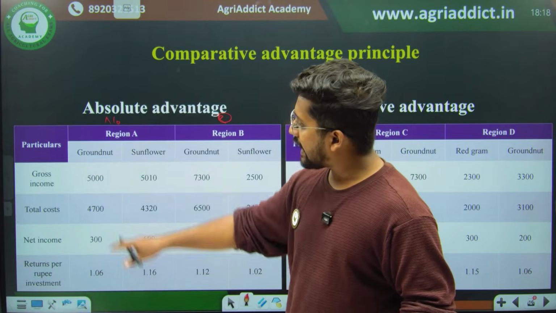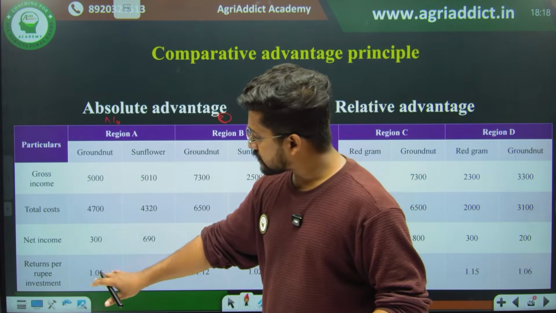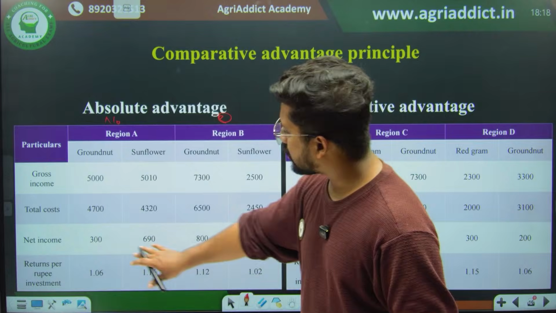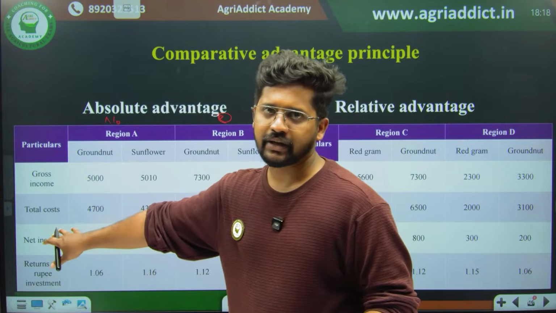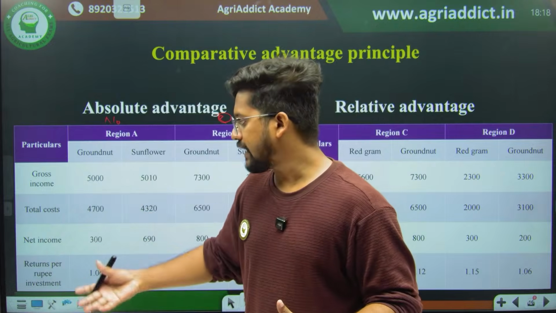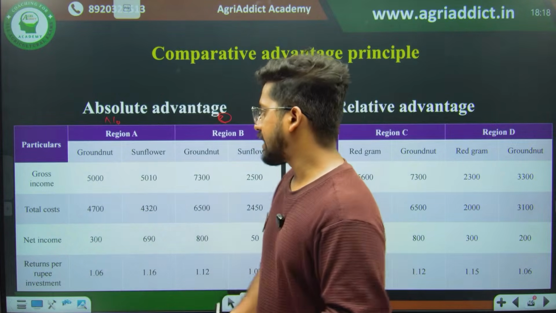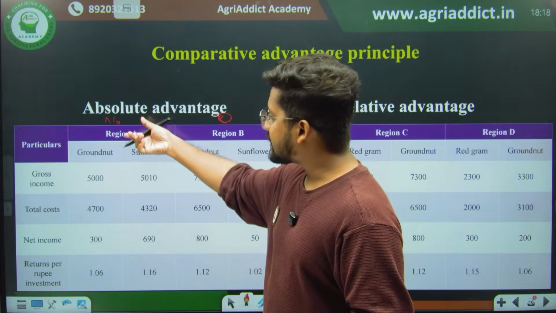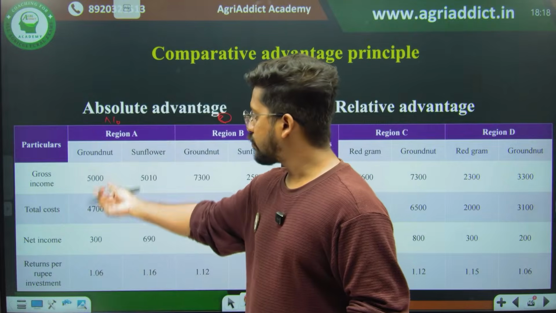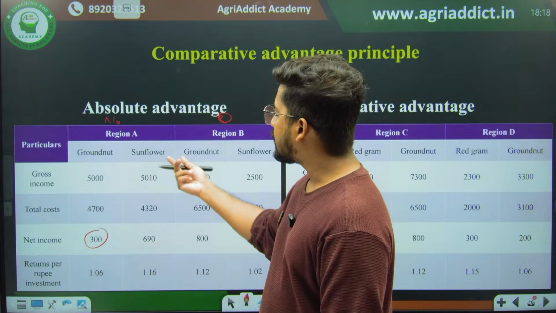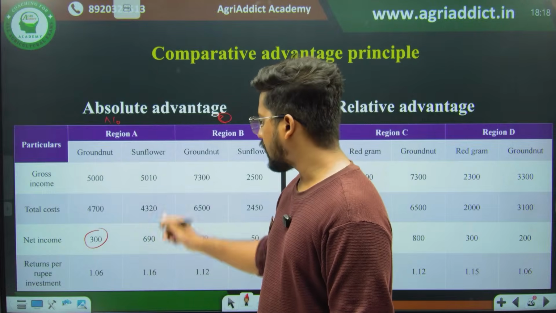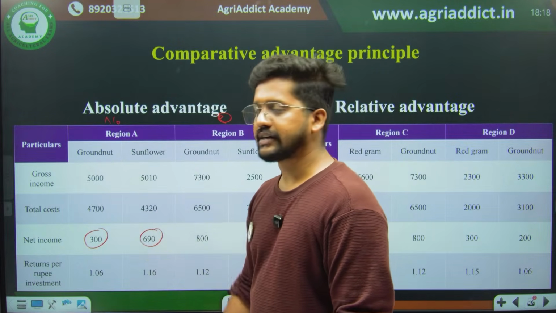So in region A, we are getting profitability. Don't worry about the returns per rupee invested right now. Just see the net income. That is the easiest way to see how much profit is being generated. In region A, if he gives the land area to groundnut, he gets 300 rupees profit. If he gives the land area to sunflower, he gets 690 rupees.